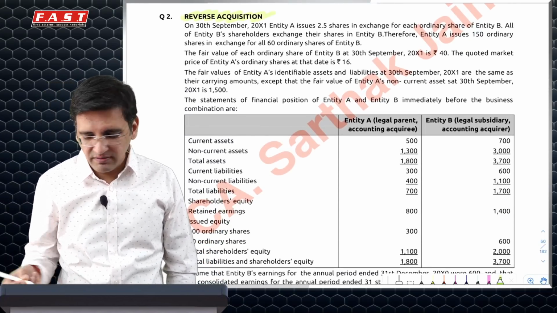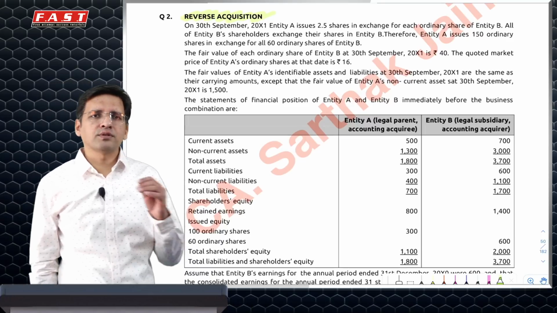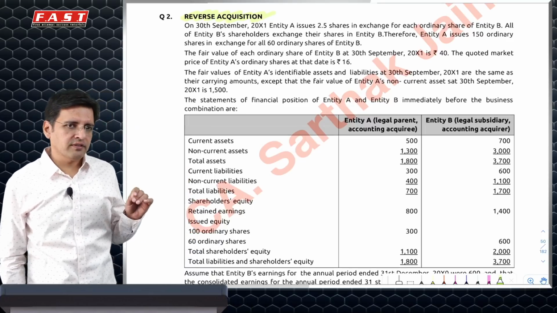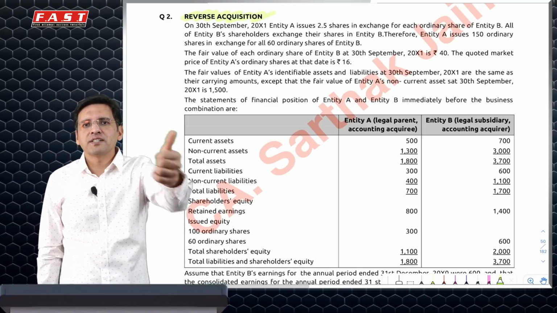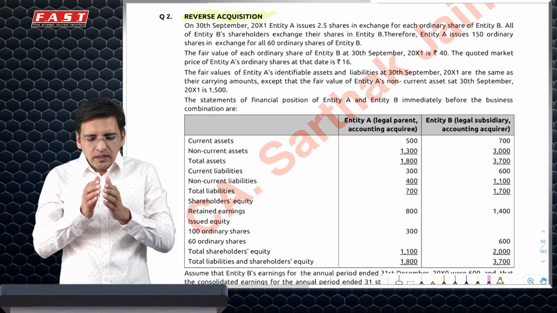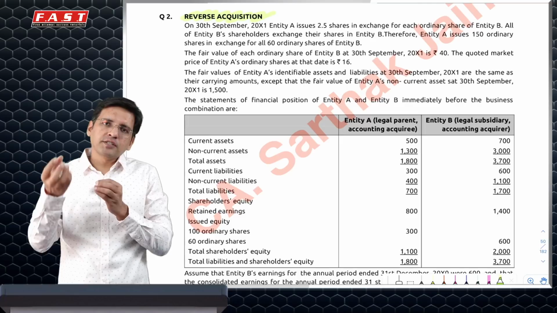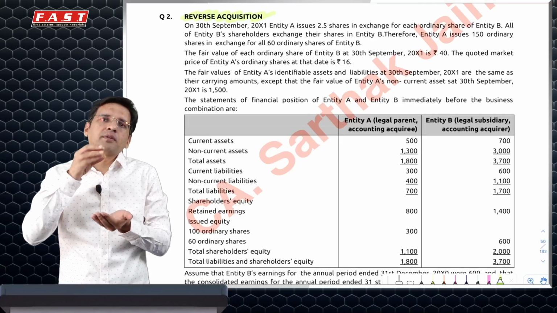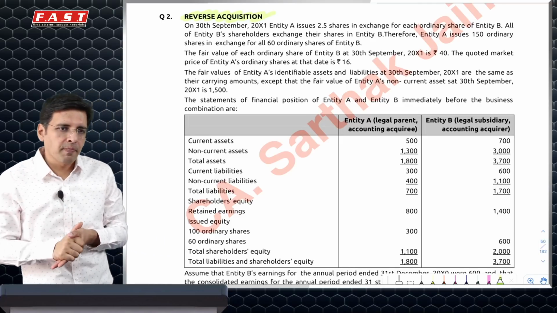Very standard reverse acquisition question already asked in the exam. Just remember one thing in the reverse acquisition question. How do we identify questions of reverse acquisition? Whenever the question says that consideration is given in the form of equity shares, check the legal acquirer, the one who is buying the other company, whether the number of shares issued are more than its own share capital or number of shares with the company. If that is the case, it will be a case of reverse acquisition.